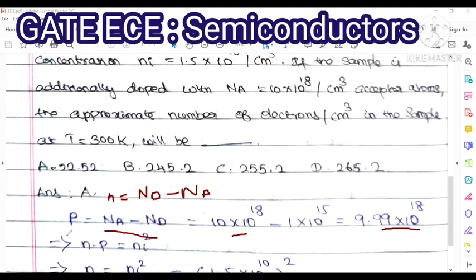Now the product of these two, N into P, is equal to Ni square.